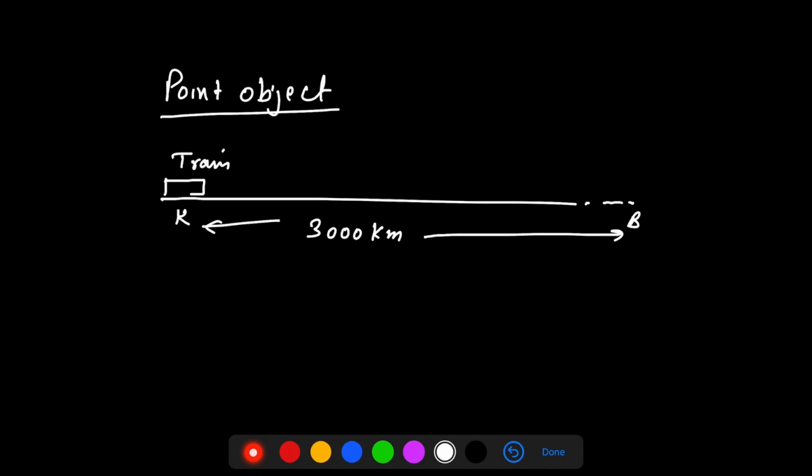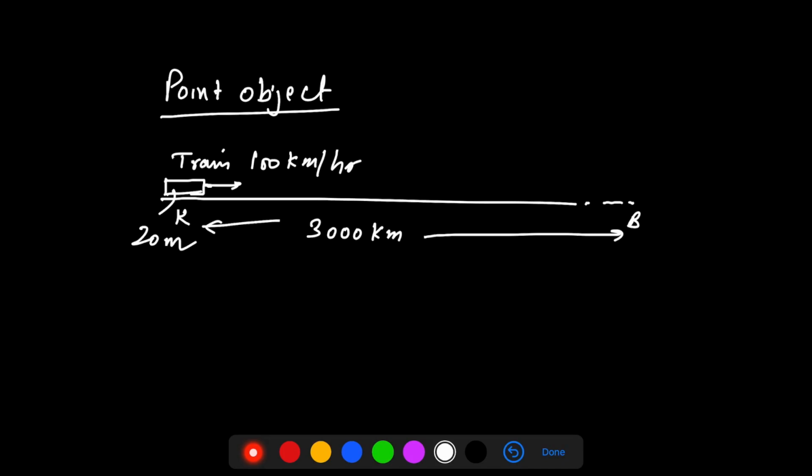Roughly I have taken the distance to be 3000 kilometers. Now this train is having a length of, let's say, 20 meters, right?